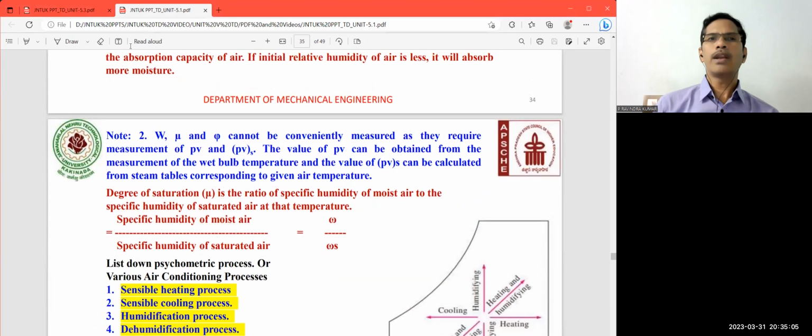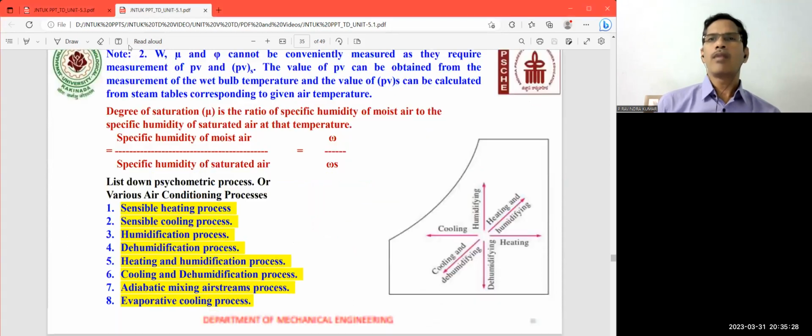Then what is meant by degree of saturation? The degree of saturation is defined as the ratio of the specific humidity of moist air to the specific humidity of saturated air at that temperature. Observe this particular slide: specific humidity of moist air to the specific humidity of saturated air. So this is how things are.